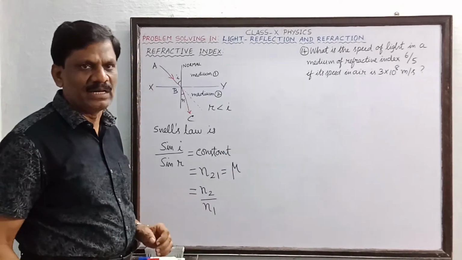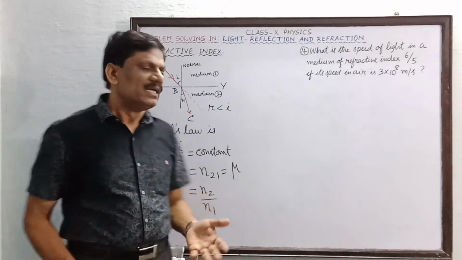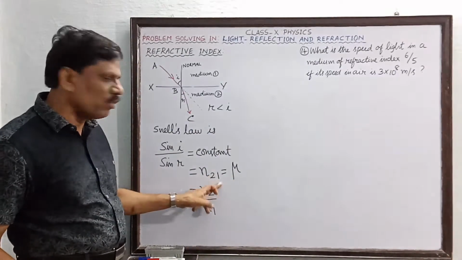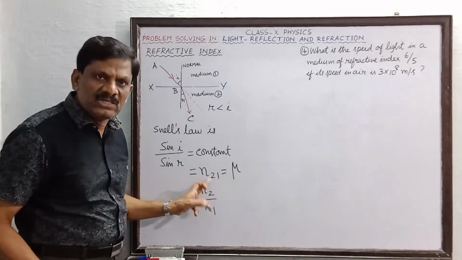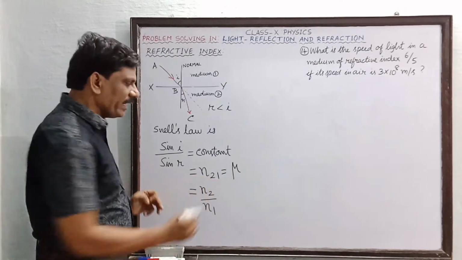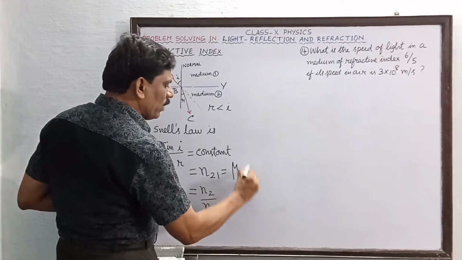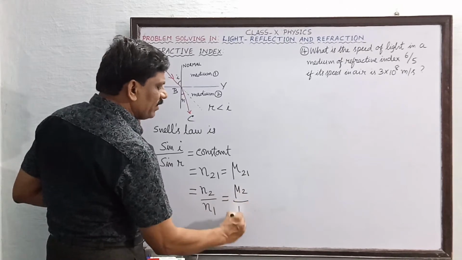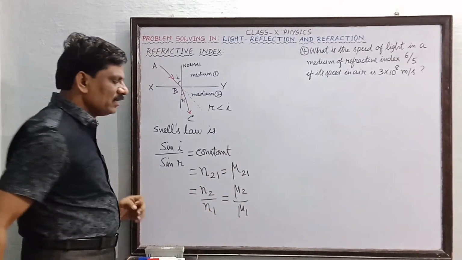Mu is the symbol. In some competitive exams, if you see that this symbol is also being used, instead of n21, you should read it as mu21. So this must be equal to mu2 divided by mu1.